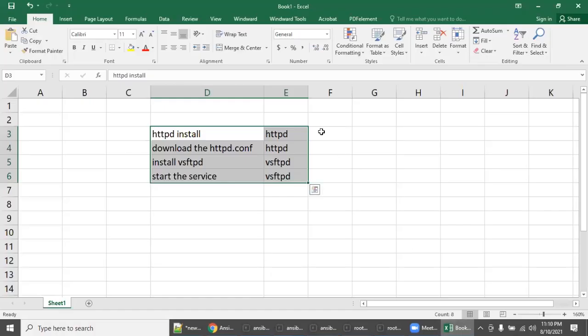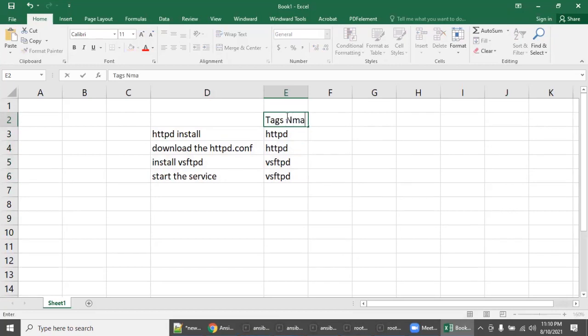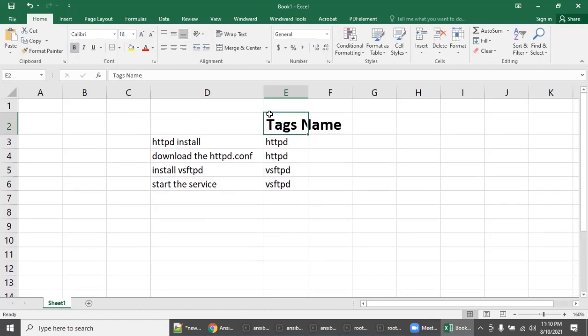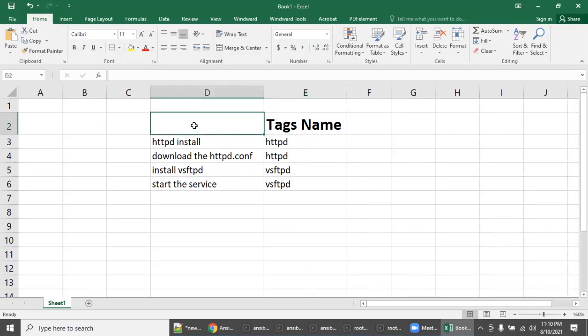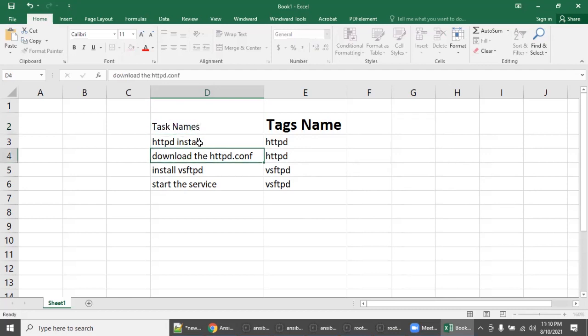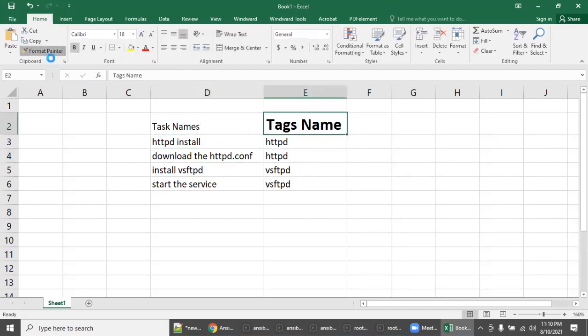Are you able to understand now? This is the tag name, right? This is the tag name. And this is the actual task name, task names, right?